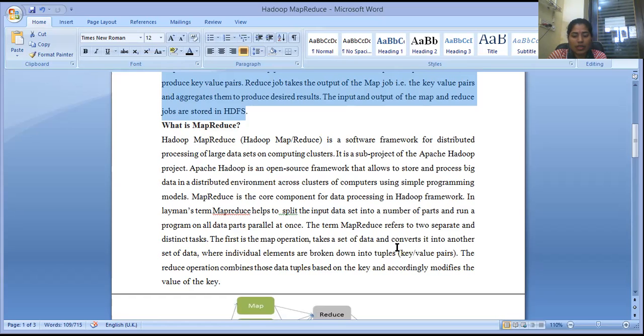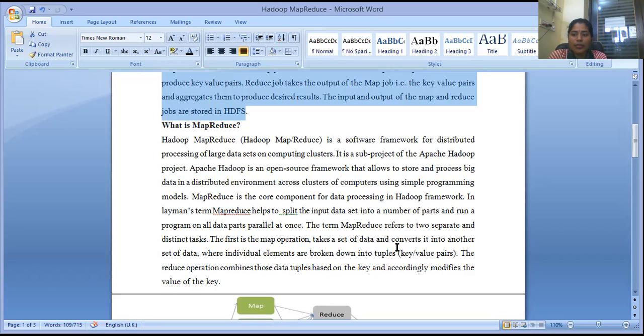It is a sub project of the Apache Hadoop project, and Apache Hadoop is an open source framework that allows to store and process big data in a distributed environment across clusters of computers using simple programming models. MapReduce is also the core component for data processing in the Hadoop framework.